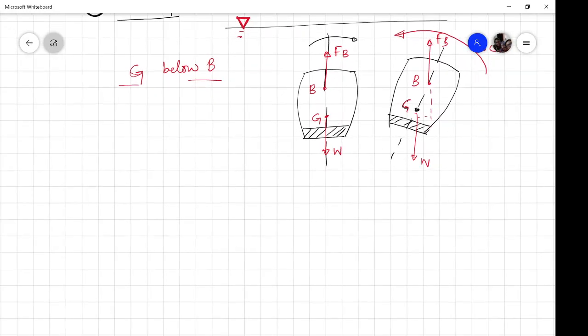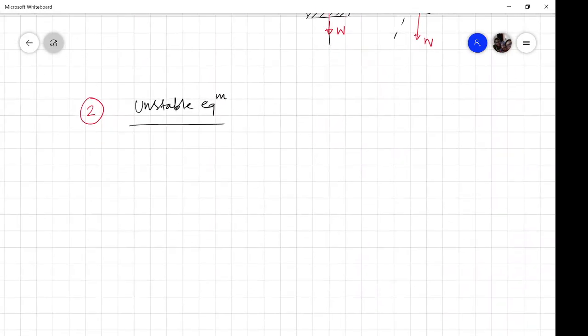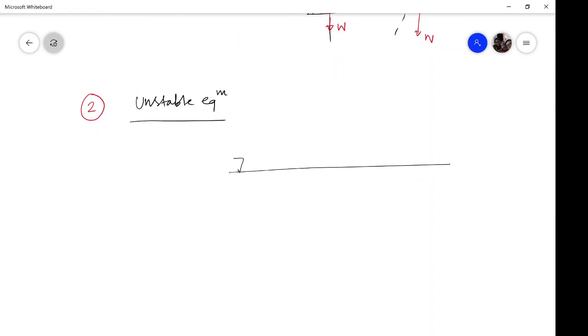Now the second case, that is unstable equilibrium. Let us consider a similar condition: this is the free surface of water and you have this body, but now in this particular case the body is top heavy, meaning more of the weight is towards the top. Assume this is the line of symmetry. As this is top heavy, what will happen?